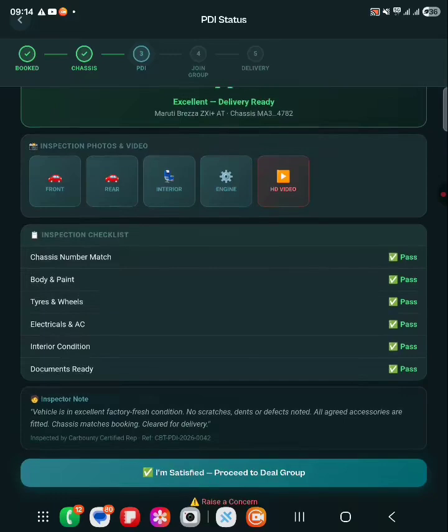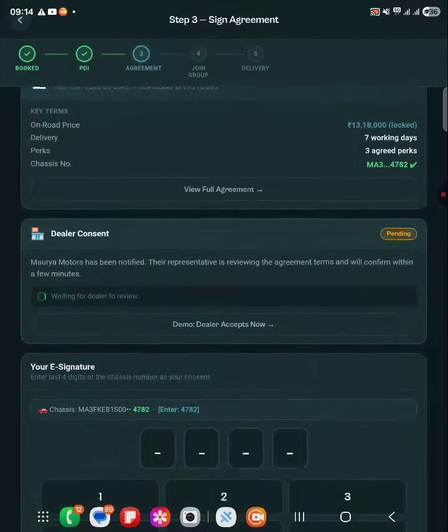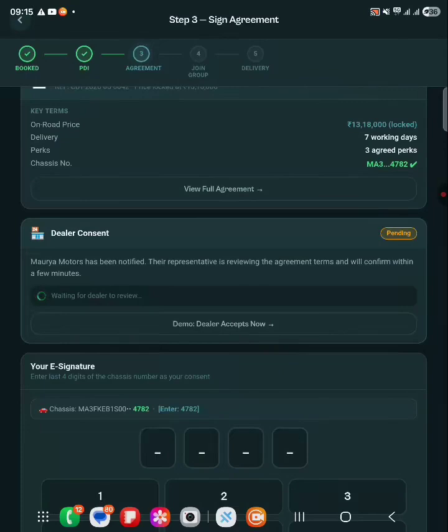Only if the buyer says that he is satisfied and wants to proceed, he will click here. So now the PDI is complete, and the buyer is assured the car he is getting is in very fine condition.